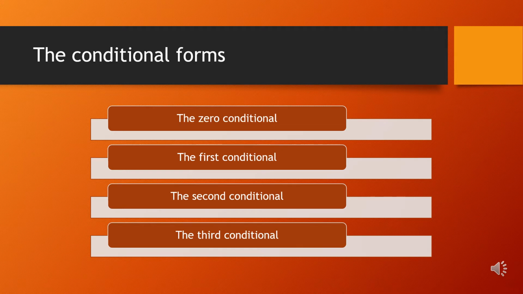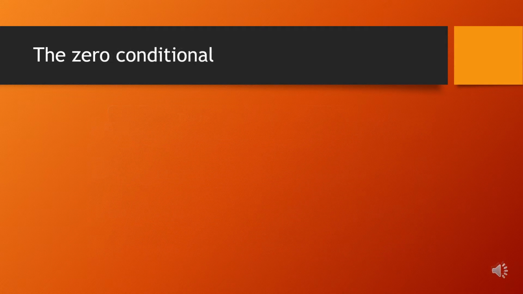Basically, we should know that there are four main types of the conditional: the zero conditional, the first conditional, the second conditional, and the third conditional. Zero conditional. It's called the factual conditional because it's talking about facts. For example, if you heat ice, it melts.